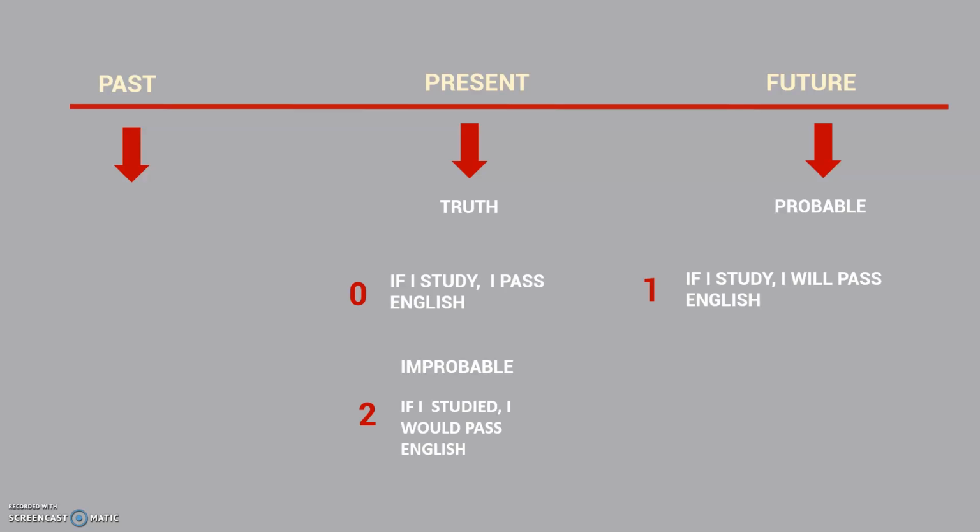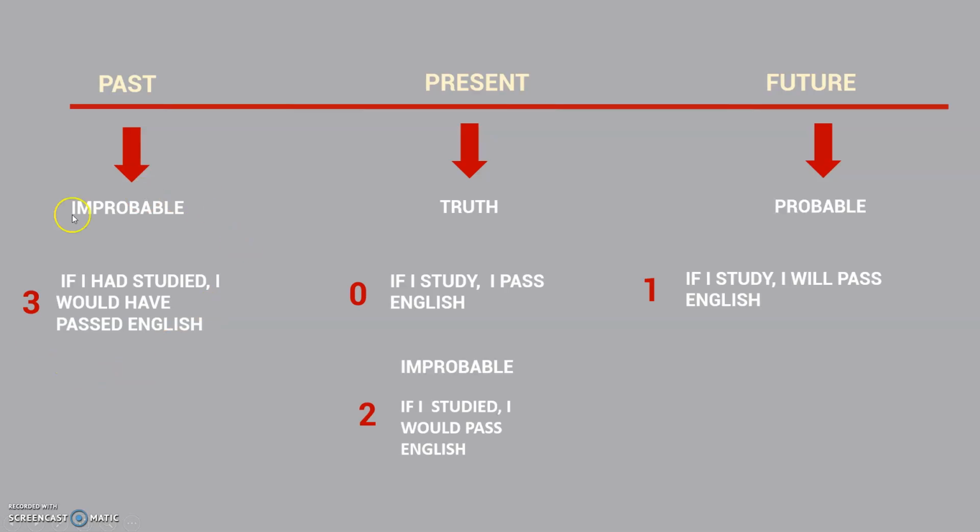And if we want to express something in the past that is improbable, we're gonna say something like this. If I had studied, I would have passed English. Si hubiese o hubiera estudiado, hubiera o hubiese pasado inglés. You know, in Spanish we have different conjugations of the verbs, a little bit more complicated, but never mind. This is our third type conditional. Okay, so this is a general view of all of the types of conditionals we have in English, and now